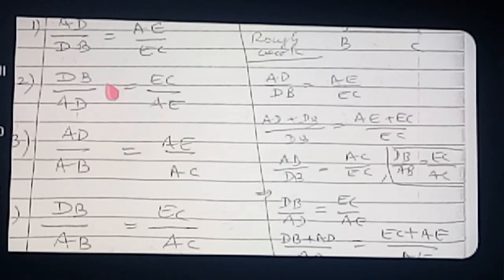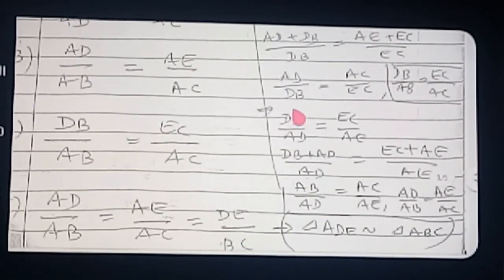Similarly, this one, take care. Then componendo apply. See here: DB plus AD by AD is equal to EC plus AE by AE. So what do you get? AD plus DB, what will you get? AB. EC plus AE, what will you get? AC. So you got it, it's inverted, take care. AD by AB is equal to AE by AC.